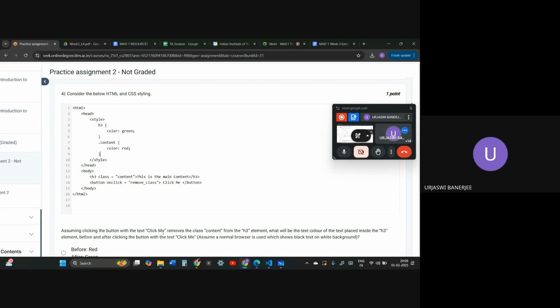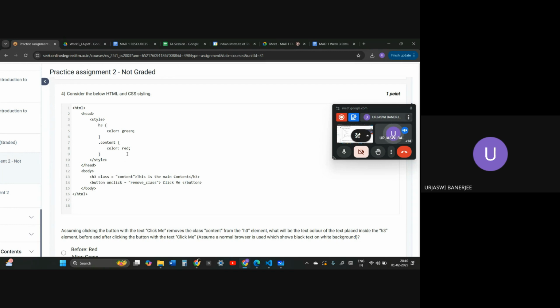So "Click me" removes the class content from the h3. If it removes the class content, that means the class has been removed. So h3 will now become green. Now h3 has nothing blocking its color.